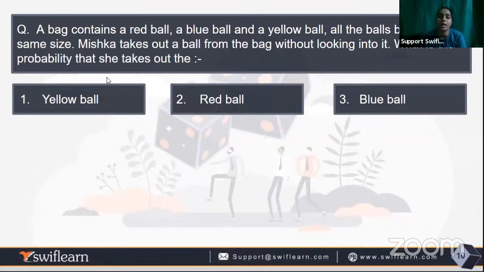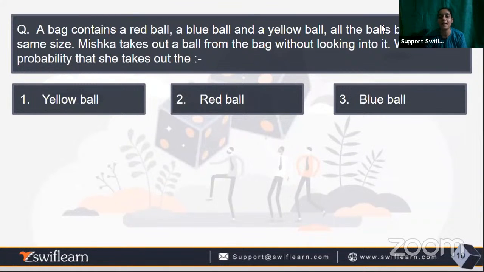For example, a bag contains a red ball. We have a bag full of so many balls. We have a red ball, a blue ball, a yellow ball, and all the balls are of the same size. Mishka, a girl, takes out a ball from the bag without looking into it.